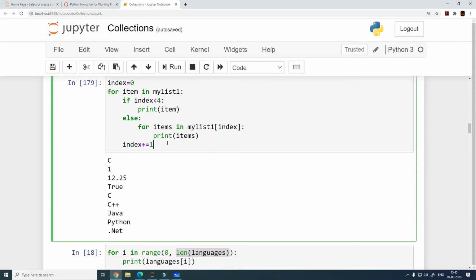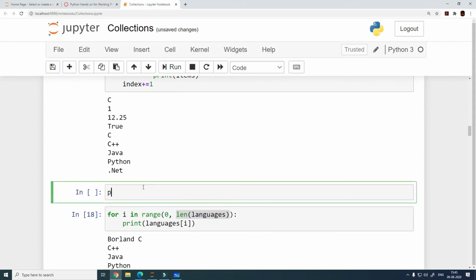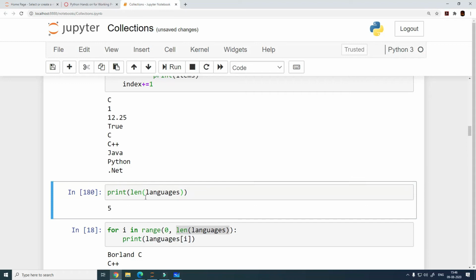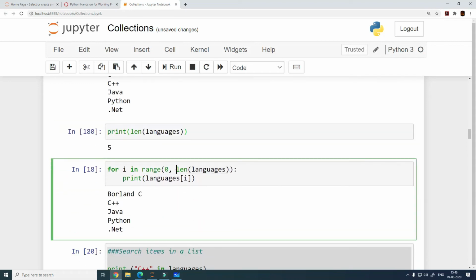So let me first show you how the len function works. My len function gives me the length, right? Which is 5. And what is happening here? Instead of specifying 5, if I specify 5, then this is always going to be 0 to 5. And if the length of the list changes, then I will need to change this statement here, right? If the list becomes from a 5 element list to a 7 element list, then I'll need to change it to 7. If it becomes a 10 member list, then I'll need to change it to 10.